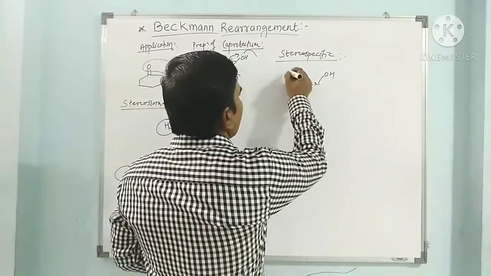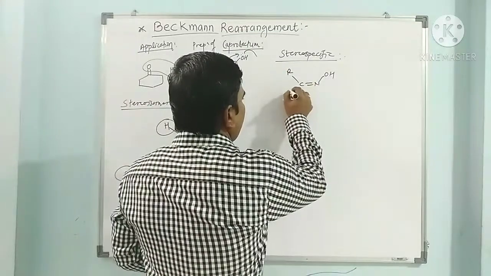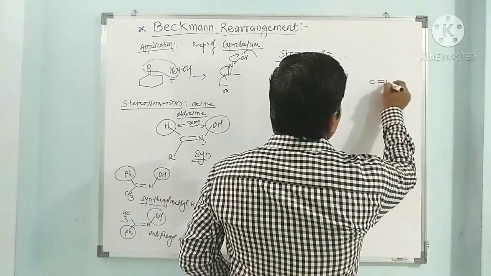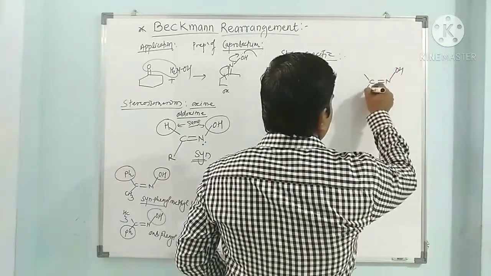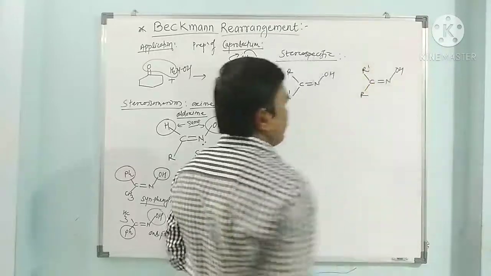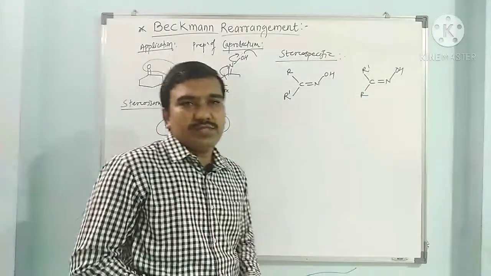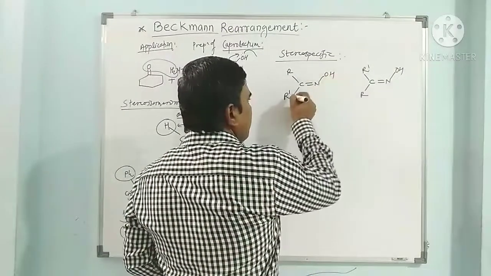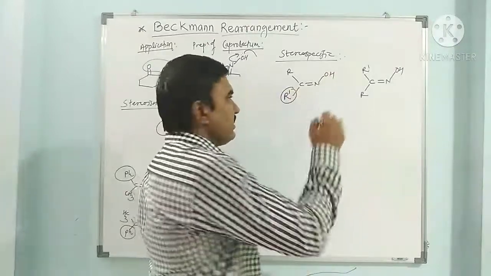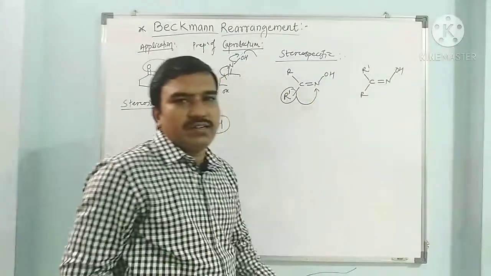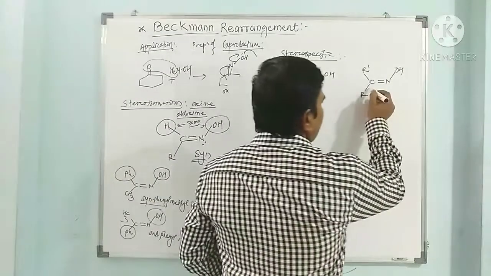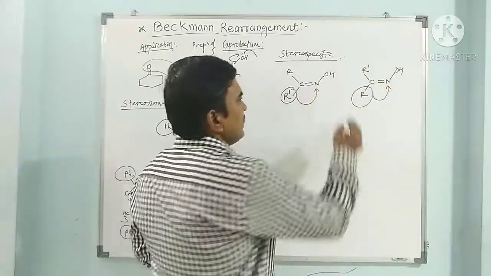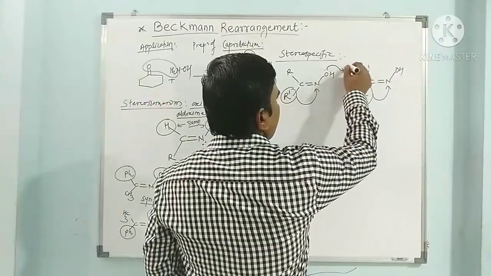Suppose we have C double bond N, with OH, R and R dash. During the rearrangement, when the OH gets protonated, the group which is anti with respect to OH migrates to the electron-deficient nitrogen.